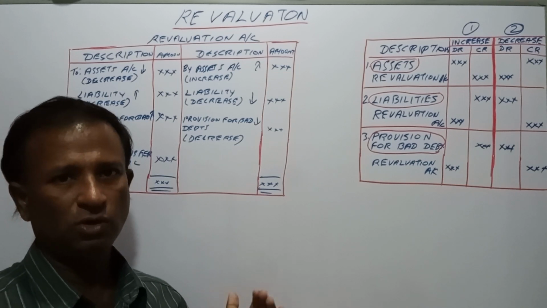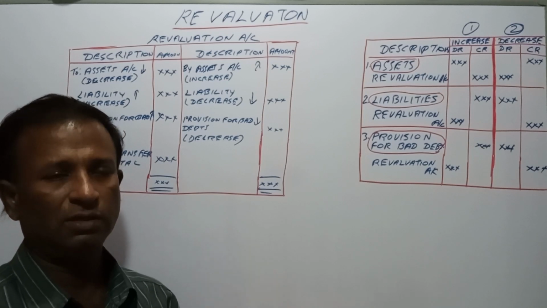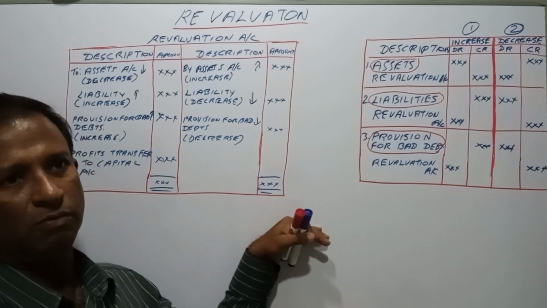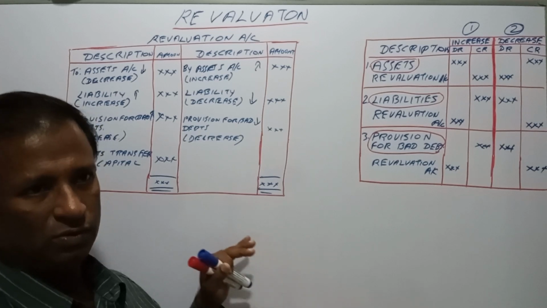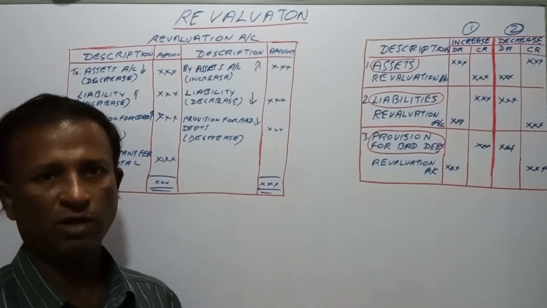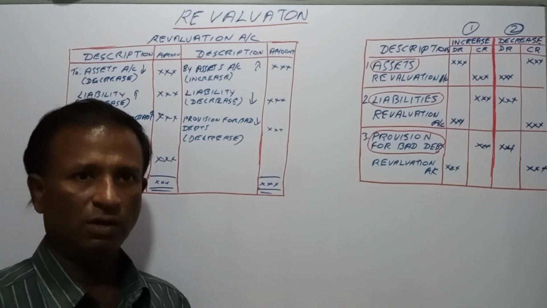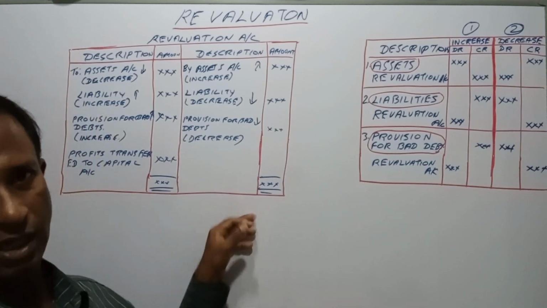The old partners don't like to be at a disadvantage, because everything should be in black and white. That's why they put through the revaluation account and goodwill at the time of admitting the partner, and at the time of retirement of a partner as well, goodwill and revaluation accounts will take place.